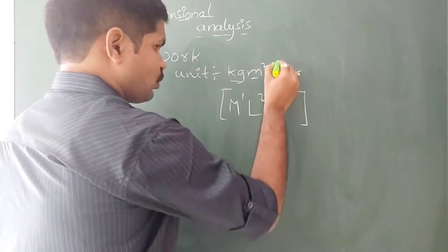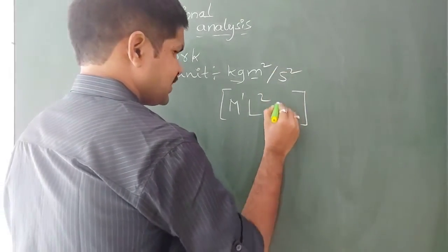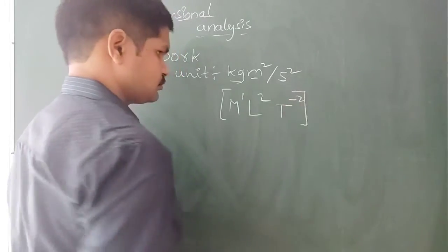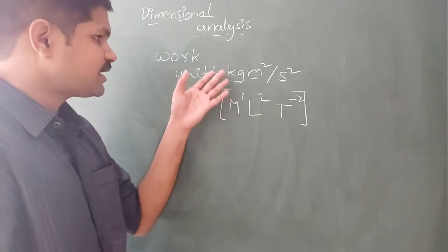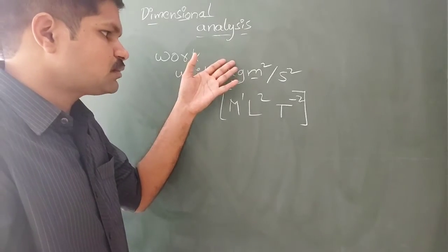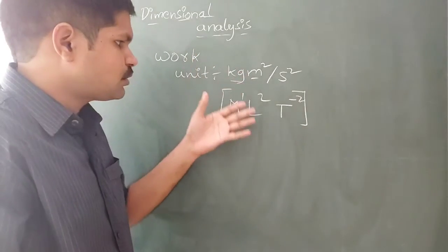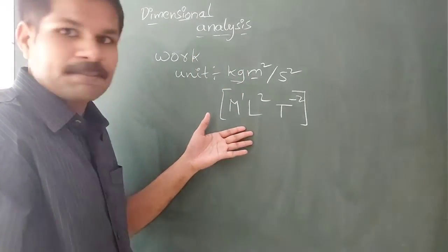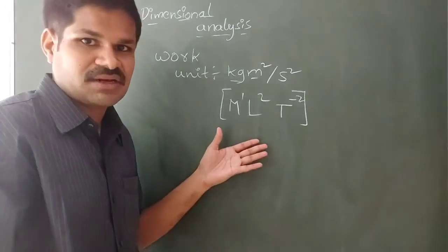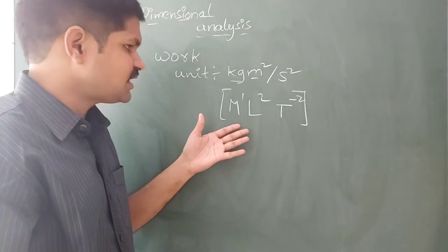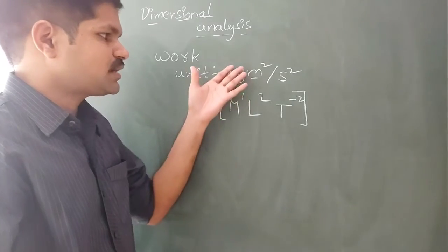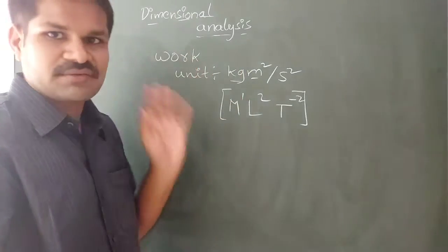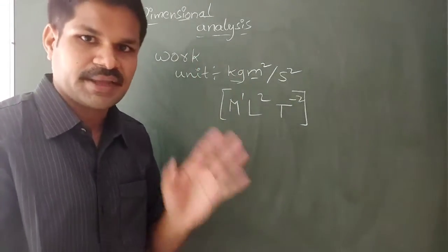And here 1 by second square, that means T power minus 2. So in this way we can convert a unit into a dimensional formula, as well as if you know the dimensional formula, we can easily calculate the unit or check the unit for that particular physical quantity.